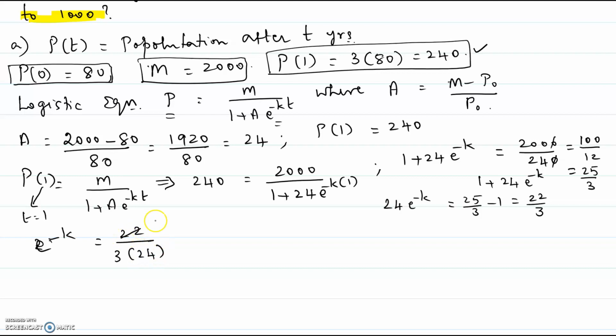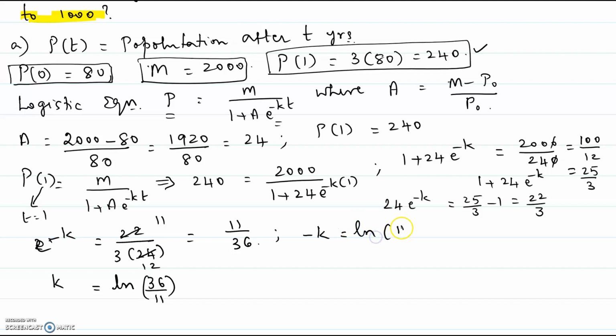So it will be 11 over 36, or k would be equal to ln of 36 over 11. We can even keep it as negative k. Negative k here would be ln of 11 over 36. If you are solving for k, it will be ln of 36 over 11.